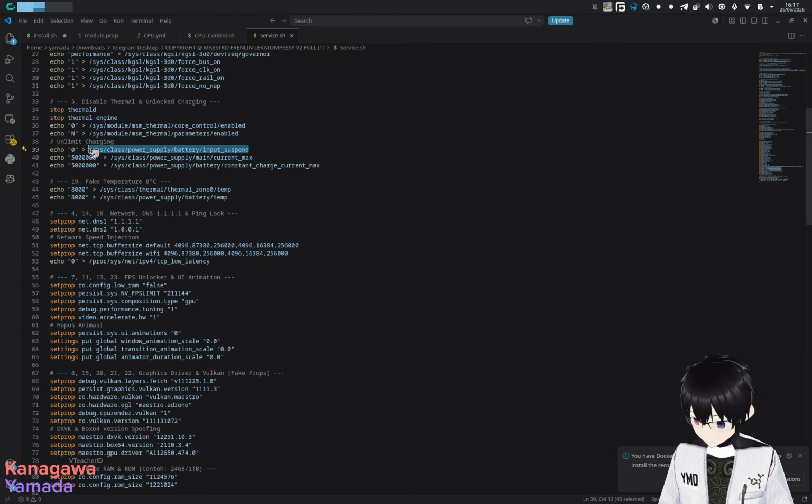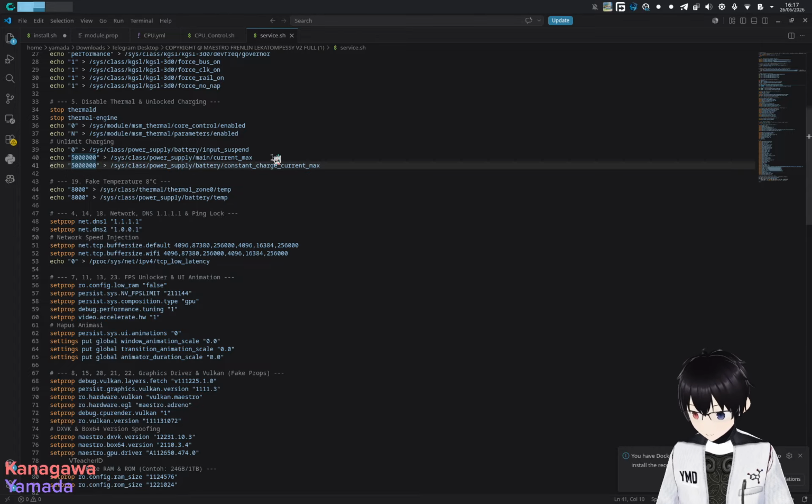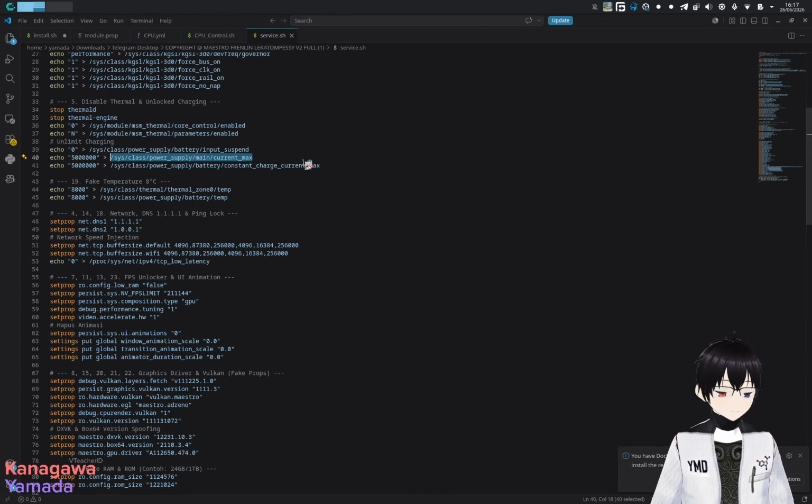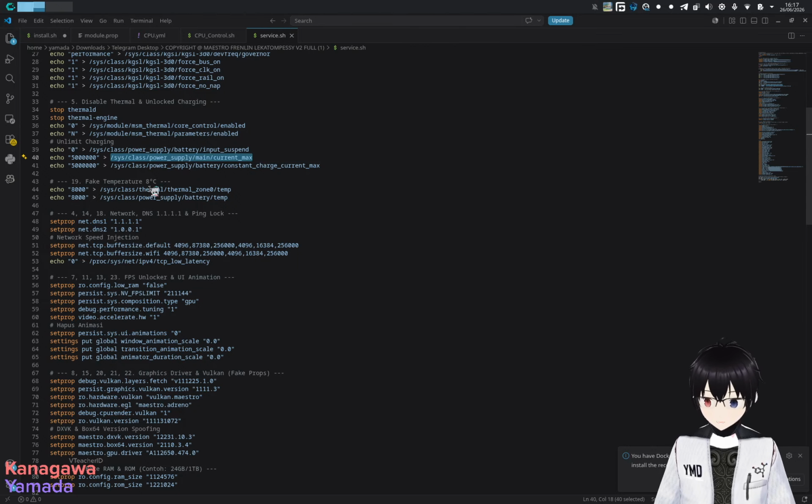And then next one, unlimited charging. Okay, input suspend. So you have to try to make the, okay, I see what happened here. So you want to force the current to 5 ampere or whatever this is to the current max. I don't think this one works because most devices use temperature as their warning, and some of them actually hard-code the maximum ampere in the hardware instead of the software.